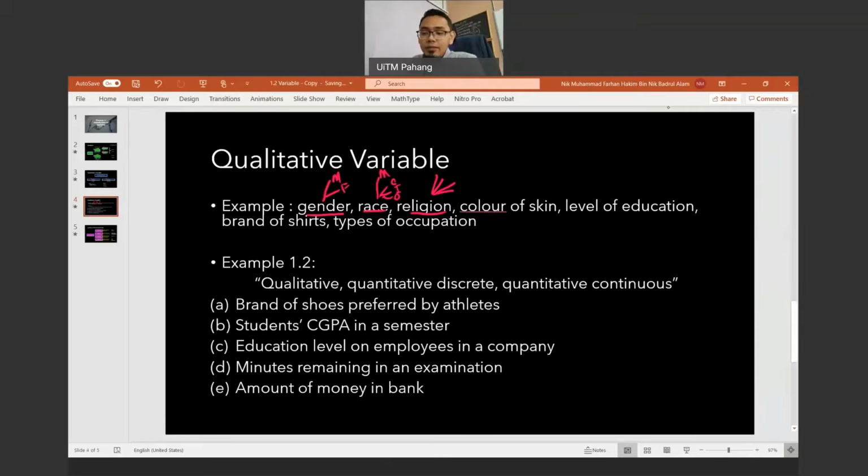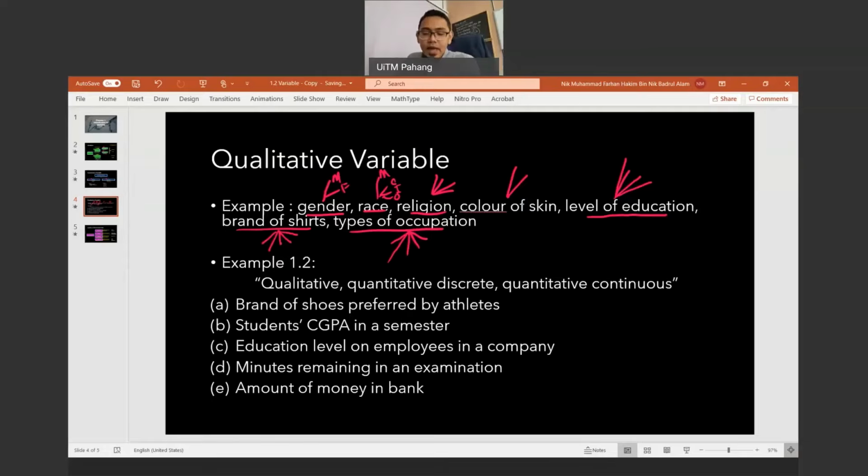So next we have color of skin, warna kuning langsat, warna hijau pokok pisang, contoh. Warna kulit. Level of education: SPM, diploma, PhD, master and so on. Brand of shirts: Padini, H&M, Zara, Guess and so on. Okay, kita tak ada nombor kat situ. Types of occupation, jenis pekerjaan: cikgu, bomba, polis, lecturer, RA, research assistant. Okay, that's the example.